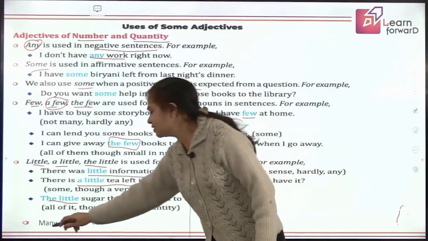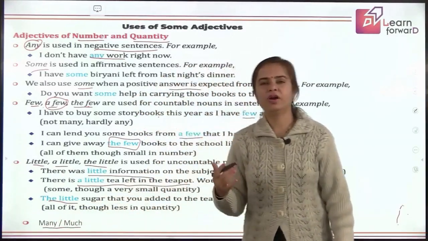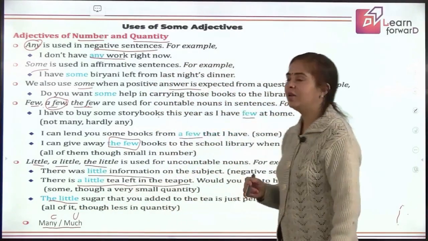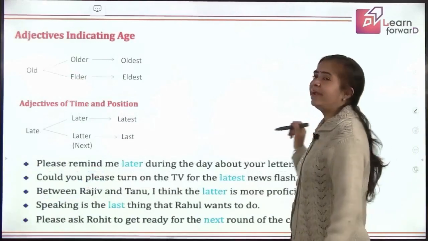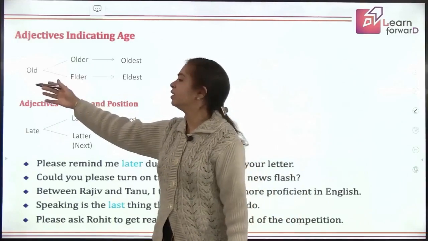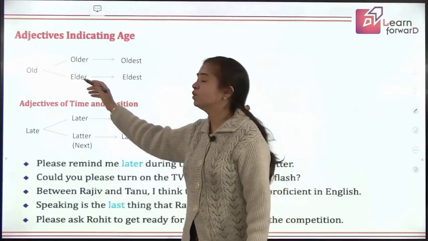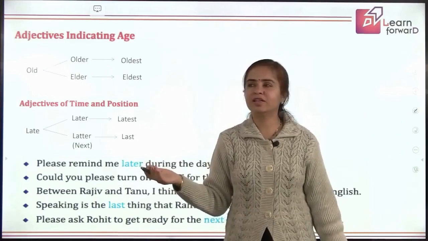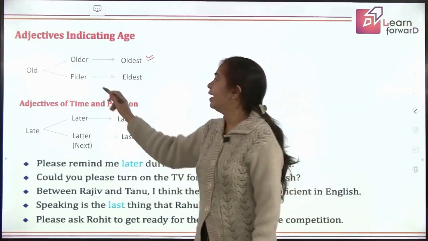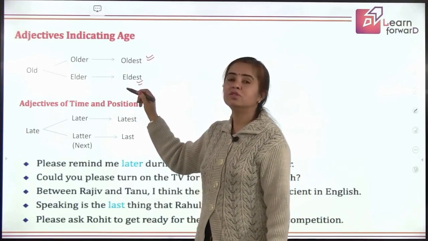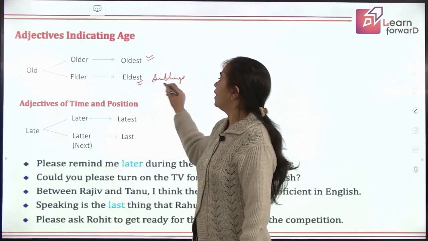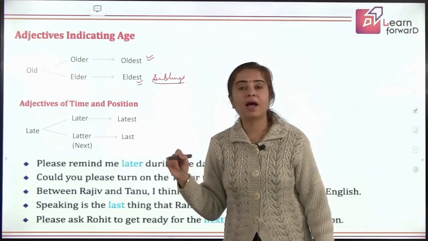Okay, coming to the next, many and much. We already know many is used for countable nouns and much is used for uncountable nouns. So what comes ahead is, when we were doing the degrees of adjective, I told you that old turns to older, oldest, old also turns to elder, eldest. But what's the difference? Older, oldest is used in terms of age, but elder, eldest is also used in terms of age when we talk about siblings. That means in the family relation, blood relation only.